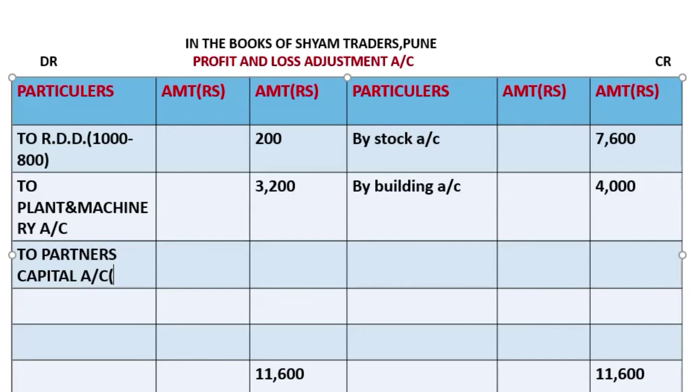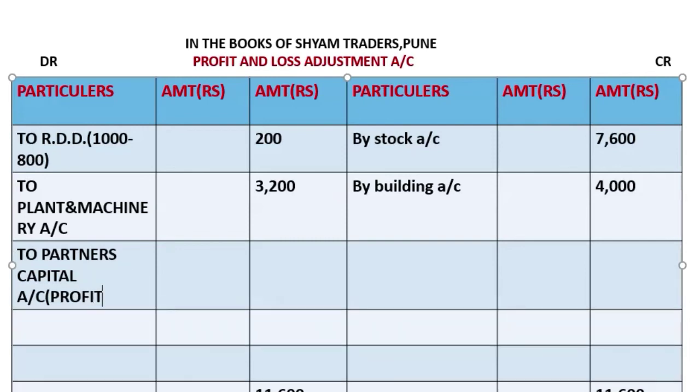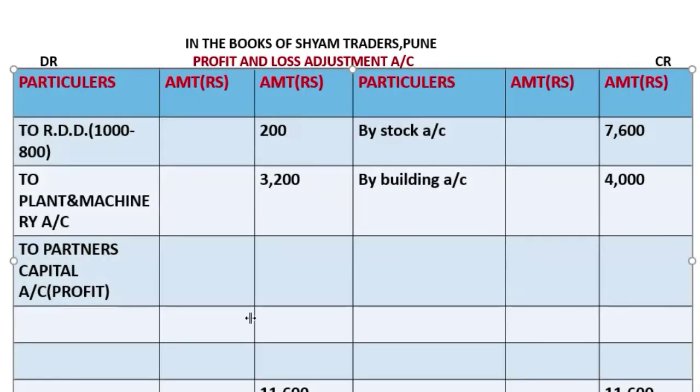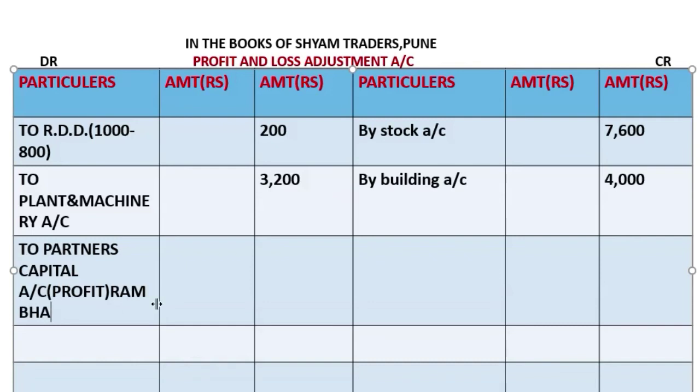In bracket we'll write profit. And we'll distribute it between the partners. Just a second. Rambha's share we get 14,100. We'll share it in the old ratio.